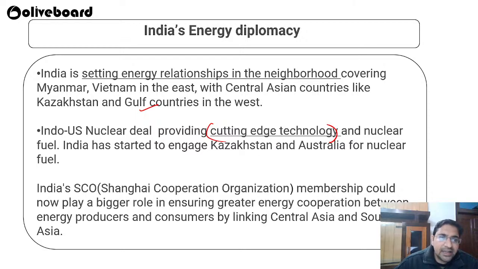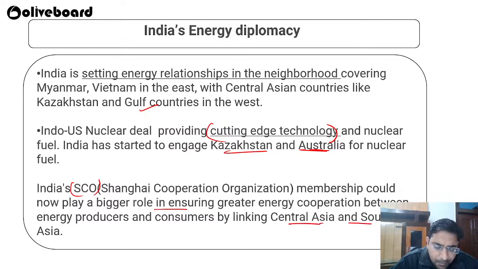The Indian US nuclear deal is providing cutting edge technologies. And India has started to engage with Kazakhstan and Australia for nuclear fuels. Australia, I think, is first in having a huge amount of nuclear resources throughout the world. India has also joined the Shanghai Cooperation Organization, and membership could now play a bigger role in ensuring greater energy cooperation, so that we will be able to link our Central Asia, South Asia and various other countries.